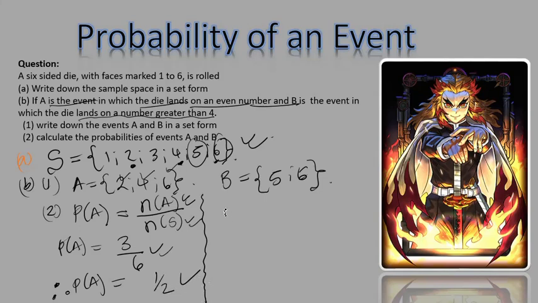Now, event B. Also, you start with the formula here. The probability of event B is equal to the number of items in event B all over the number of items in the sample space. Now, the probability of B is equal to how many values are in B? We have 1, 2. So that is 2 over how many values in the sample space? Here we have it.